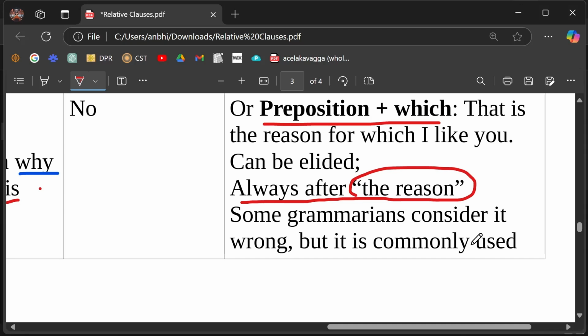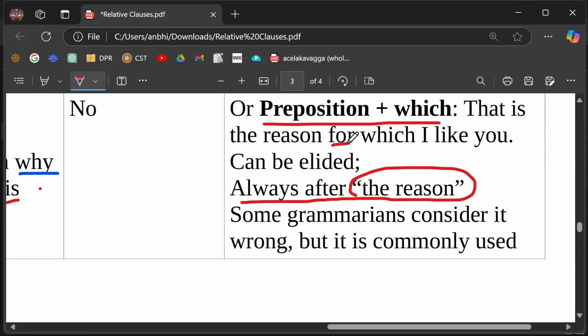Okay, that's the relative clause there. Okay, the why is elided. Lopa. Okay? But it always goes after the reason, okay? In this case. So look at this example. That is the reason for which I like you.